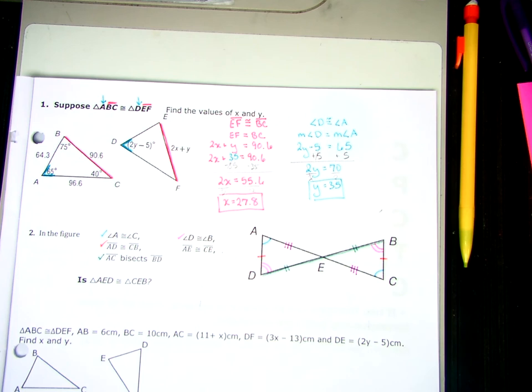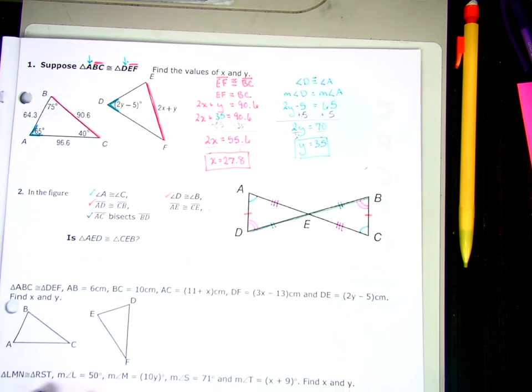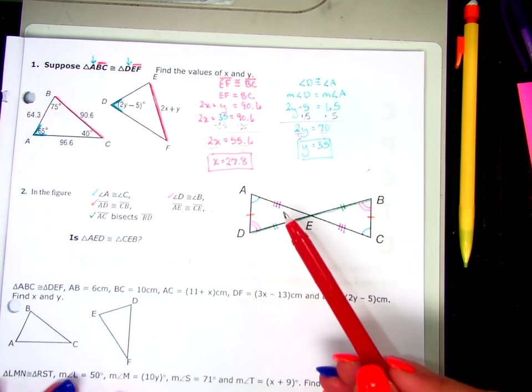Do I have all three angles, all three sides? No, what am I missing? E. There are 4 angles at angle E. How can I tell that the two angles that are not marked are congruent? Is there a way to know that? Yes. They're vertical angles.